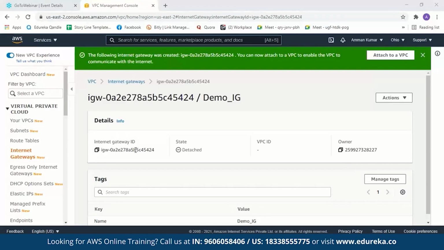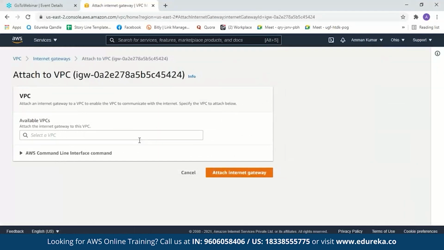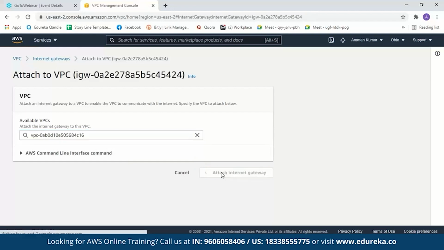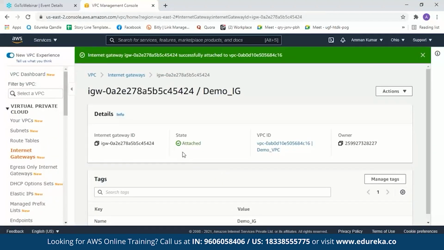Now our internet gateway is created. This is our internet gateway ID, but the state is detached. Now you can go attach your VPC to your internet gateway. Just click on attach to a VPC over here and select a VPC from here. Here is our VPC, so we'll just select it and attach the internet gateway. So here, the state is attached. Now let us move on to the next step and create a route table.